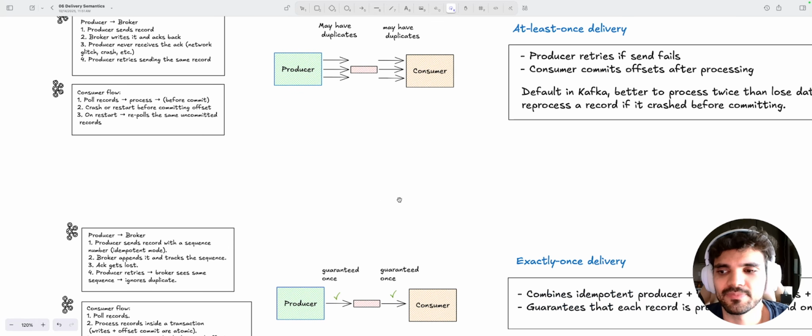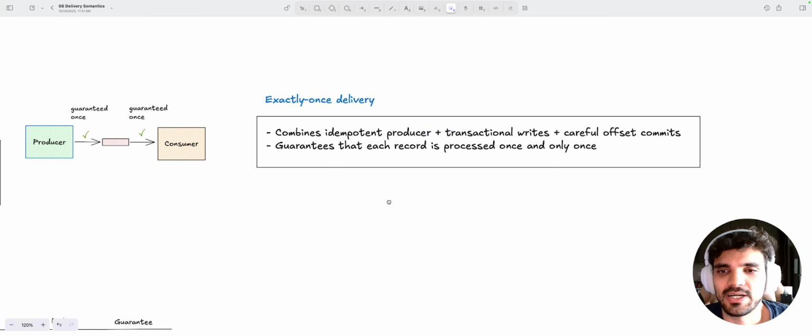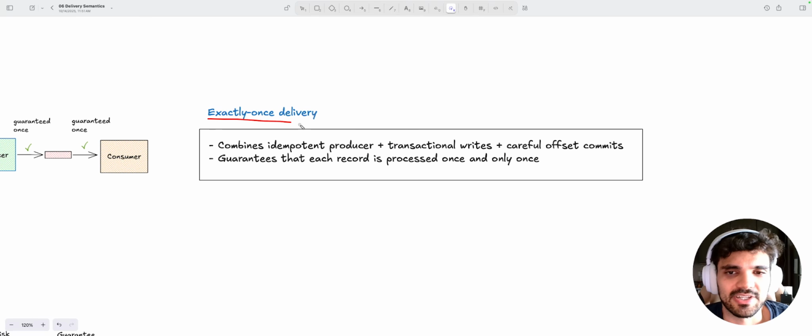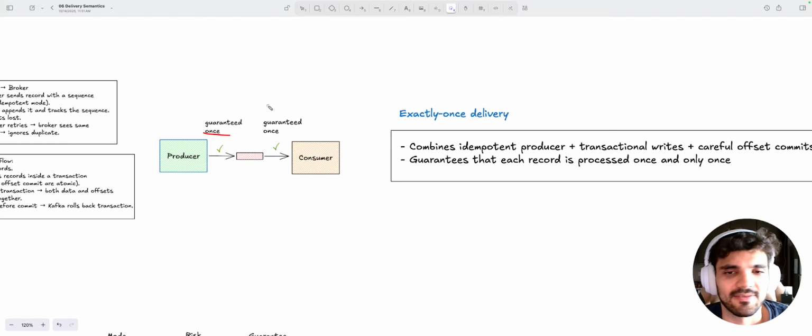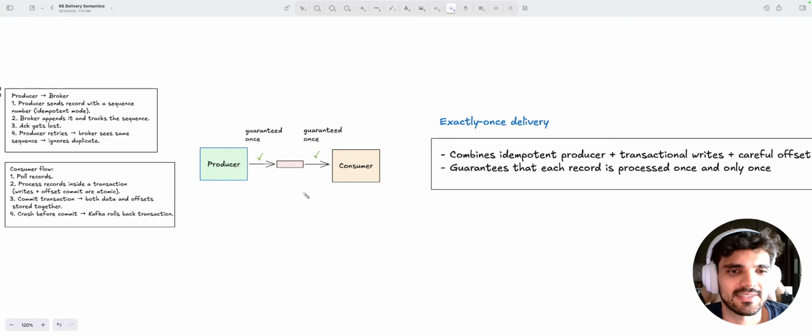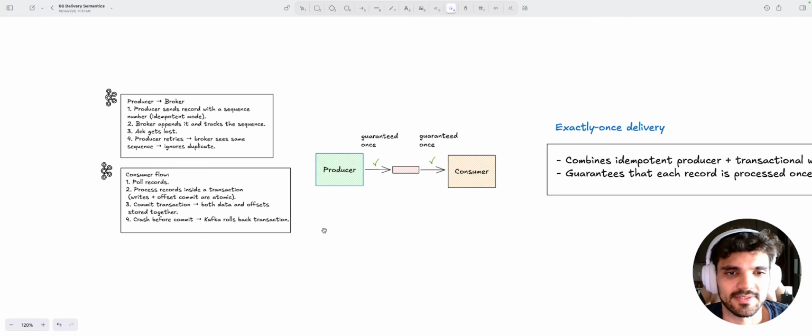All right. The next one we're going to look into is exactly once delivery, which combines an idempotent producer, transactional writes, and careful treatment of the offset commits. This guarantees that each record is processed once and only once. The message is sent and processed without failures, but just once.